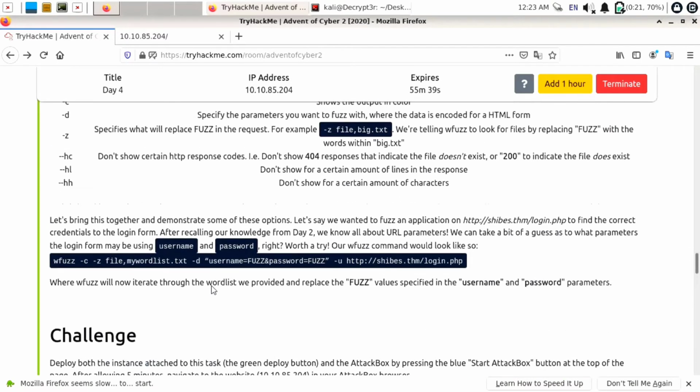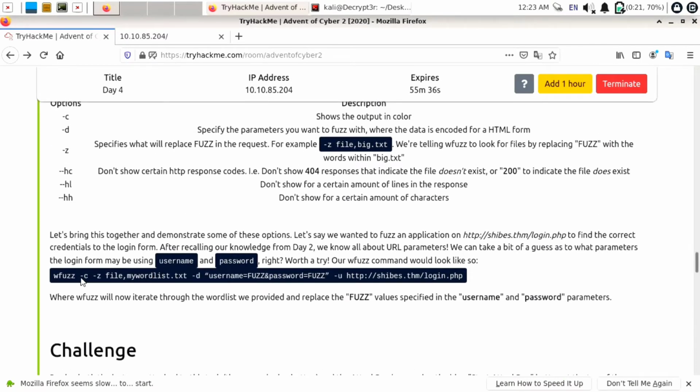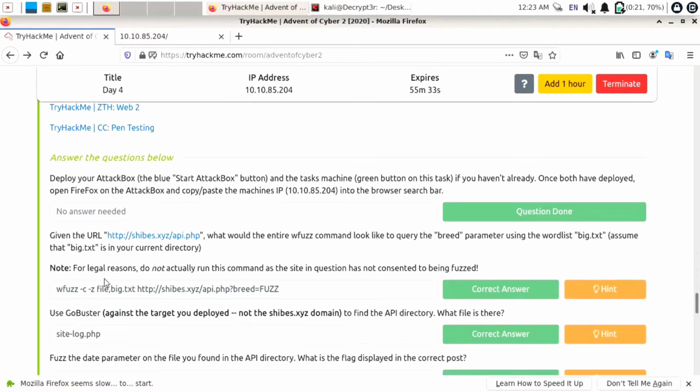You can use a command like wfuzz -c -z, then file comma our file, meaning our dictionary, thereafter the IP of our target machine, then the parameter we are going to fuzz. It is the breed parameter. They have given it in the question, and thereafter you can use FUZZ. What it will do is try to match all words one by one with this FUZZ keyword from our big.txt file.